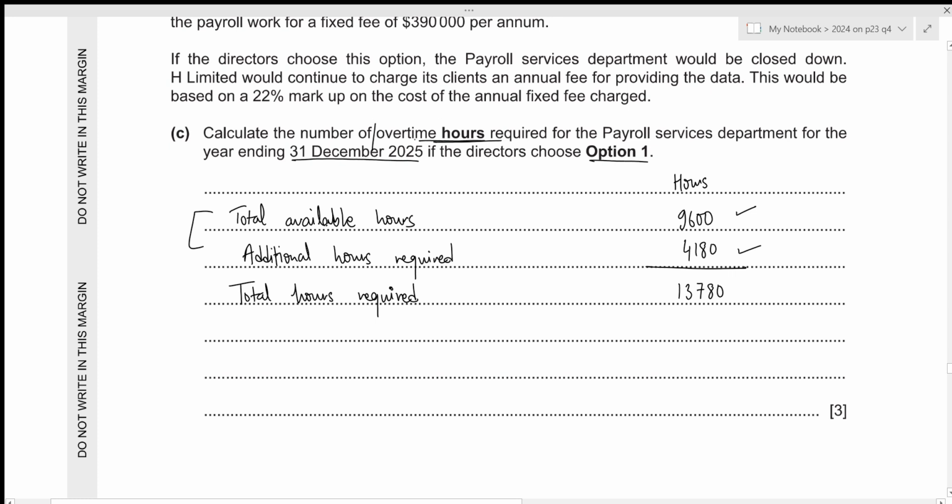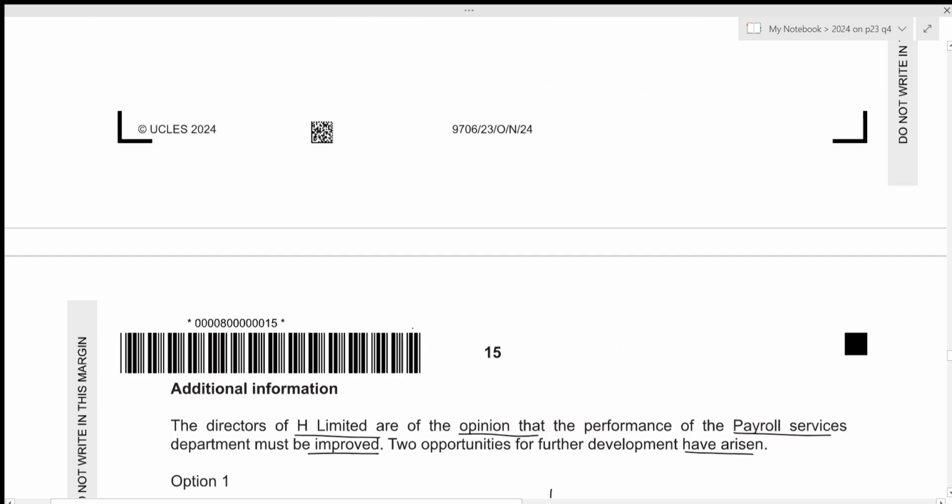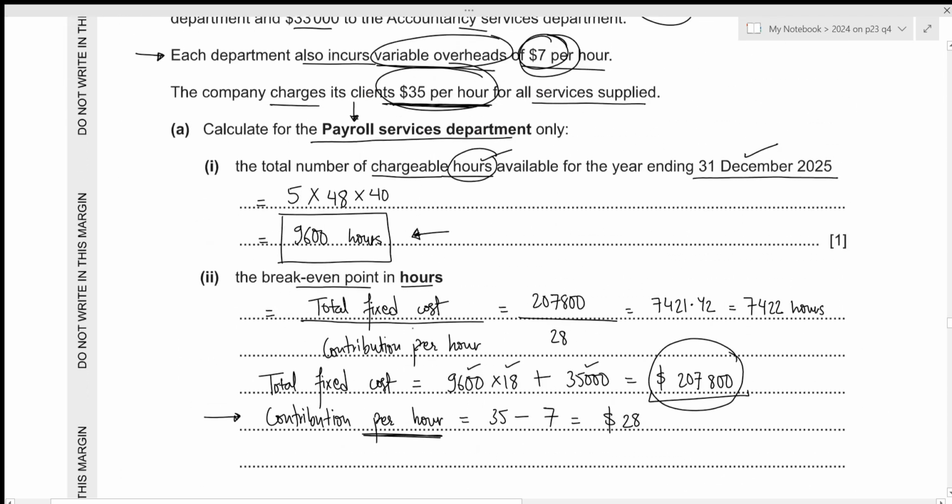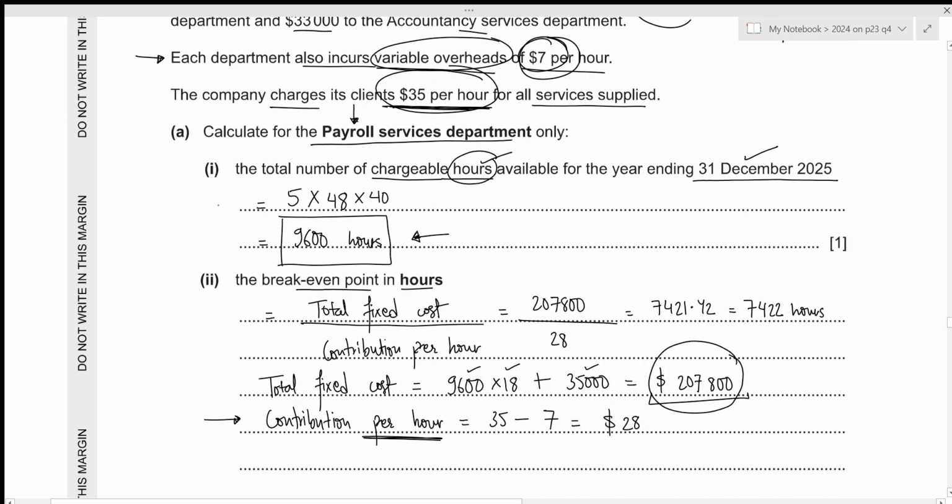So we first need to figure out how many hours do we already have. So currently available hours, and we're talking about the yearly hours, right? So we just need to repeat the same process that we did in the very first part. So previously, we only had 5 employees and each of them worked for 48 weeks and in every week they worked for 40 hours.